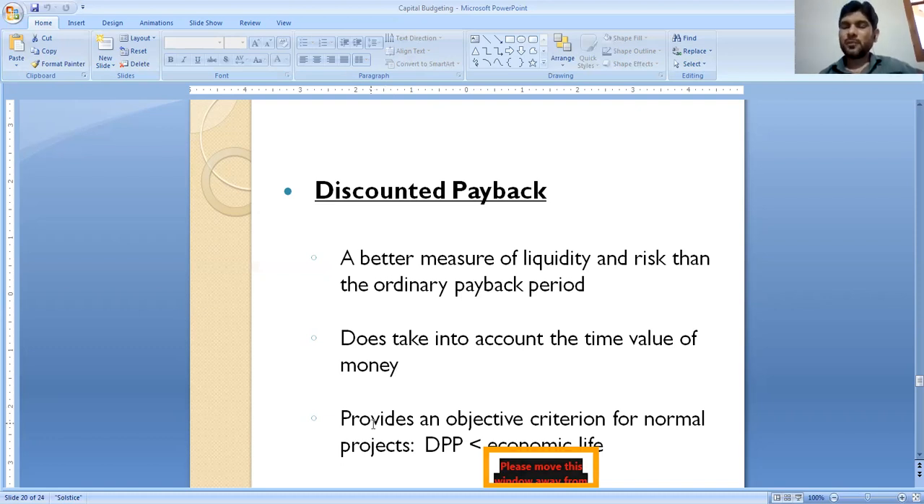It does provide an objective criterion for normal projects. For normal projects, which we have just read out, if DPP is less than economic life, we can accept the proposal. We can accept a single project or a project with normal cash flow based on this criterion.